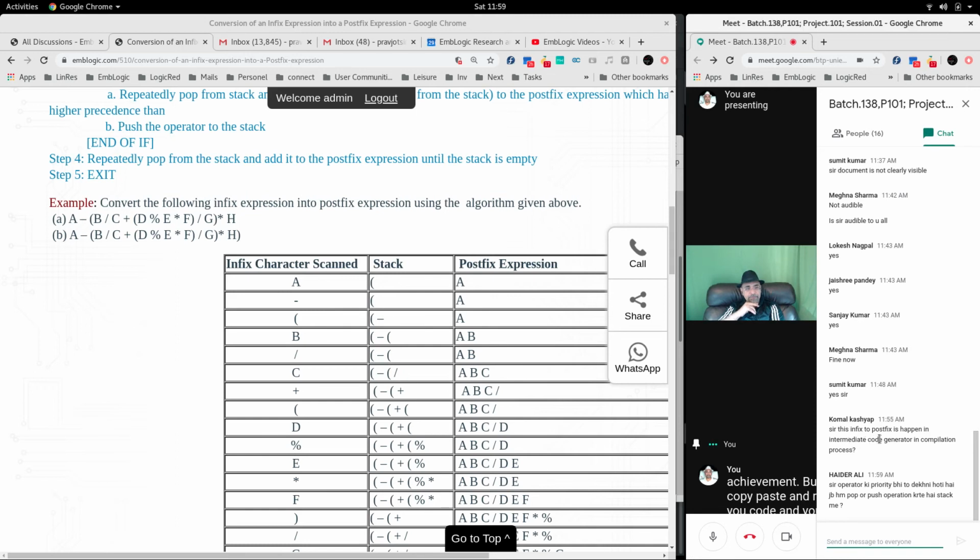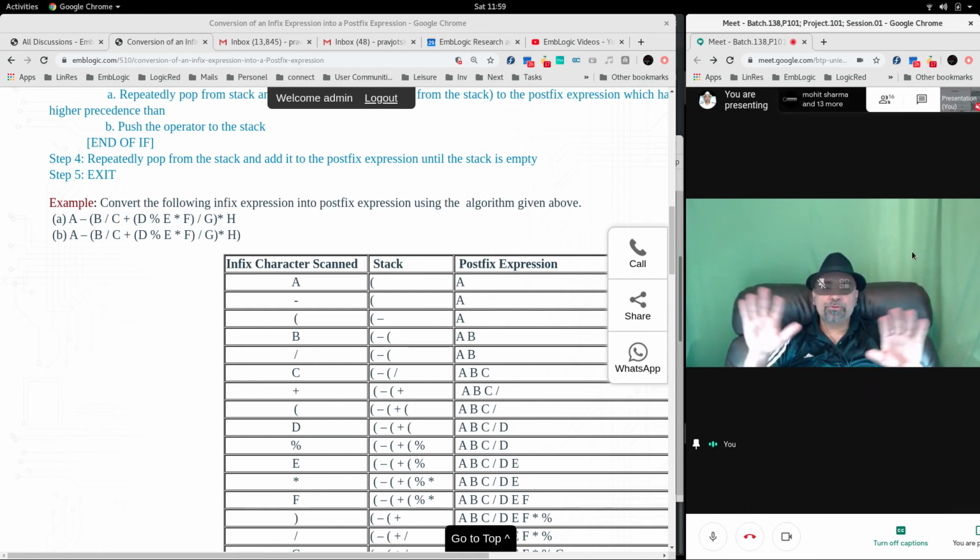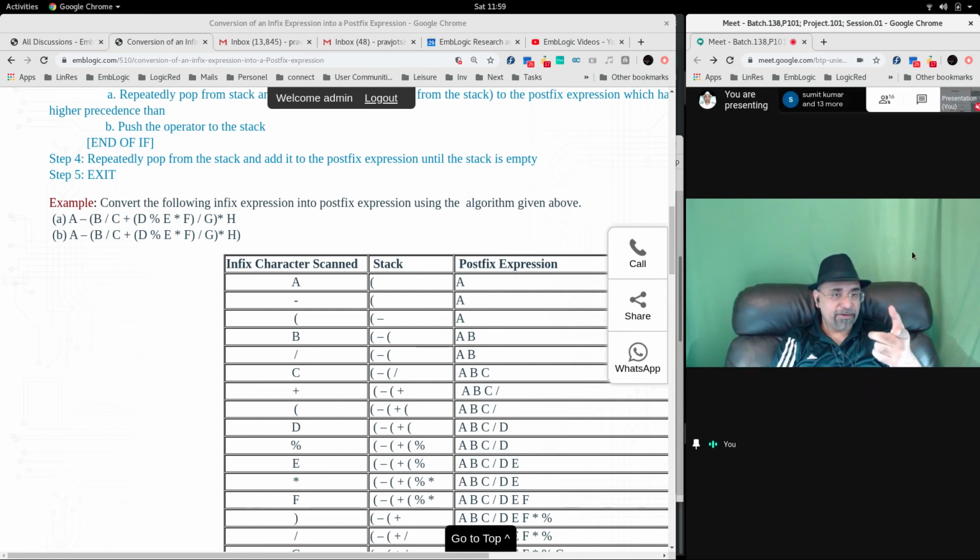Sir, this infix to postfix happens in intermediate code generation in the compilation process. It is not done in the compilation process. The infix to postfix expression is not used in compilation. It is used while running. It is runtime. After the program is compiled, suppose a.out is created, then you run it. At the runtime, when an expression is given, then the ALU comes into the picture to evaluate the expression. Then that expression is converted to postfix and then evaluated.